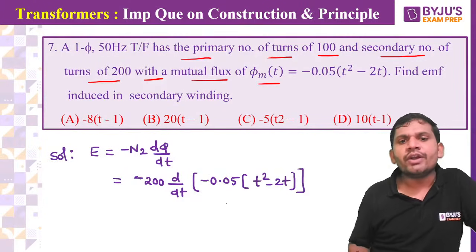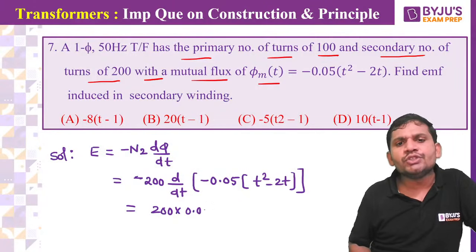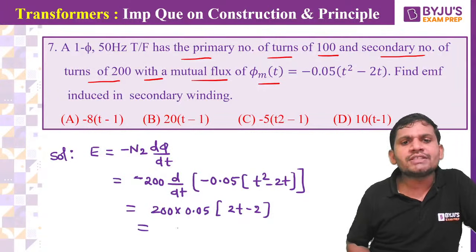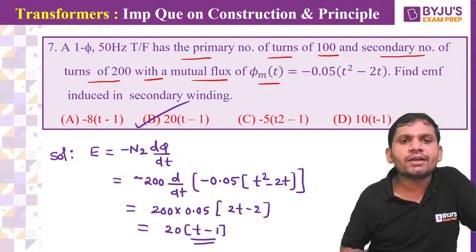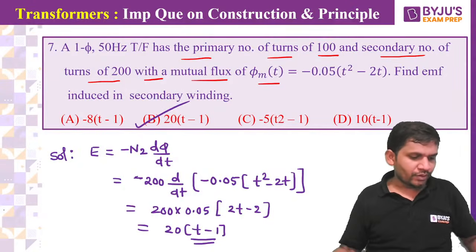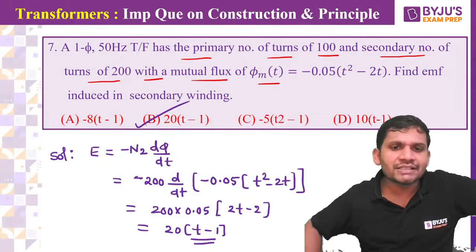To differentiate this, this is 200 into 0.05 into the differentiation, which gives 2t minus 2. Take the 2 common. This is 20 into t minus 1. Which option is correct? Option B is correct. Very good.